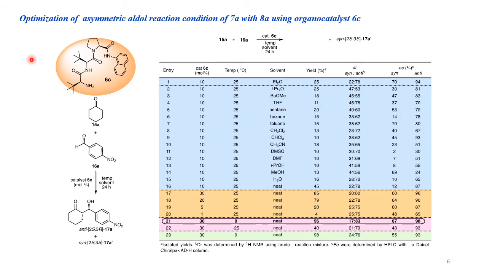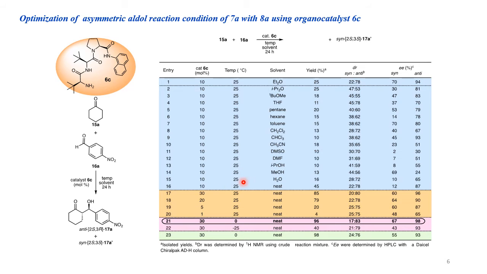After checking catalytic activity, we optimized the asymmetric aldol reaction conditions of cyclohexanone with 4-nitrobenzaldehyde. We tried different temperatures, different solvents, and mole ratios of catalyst loading. In this case, we tried ether solvents, non-polar solvents, chlorinated solvents and polar solvents. Then finally, we tried a solvent-free neat reaction condition. The neat reaction condition offered 45% chemical yield, 22:78 DR, 87% enantiomeric excess. But diethyl ether showed low chemical yield but excellent enantiomeric excess.